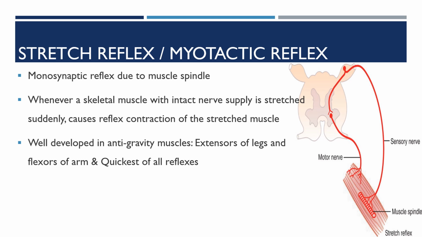It is very well developed in the anti-gravity muscles, the extensors of the legs and the flexors of the arm. They are the quickest of all the reflexes. You know why? Just because it is monosynaptic.